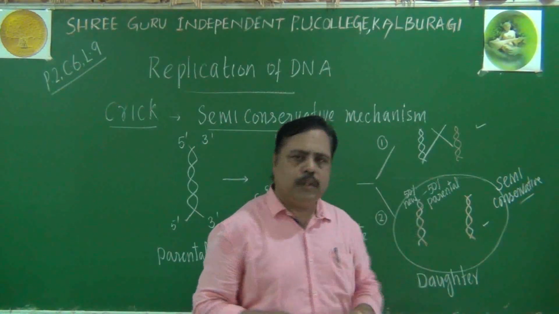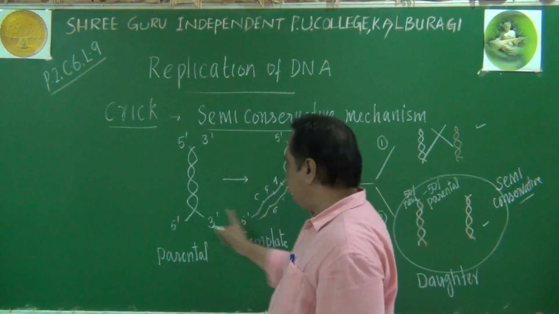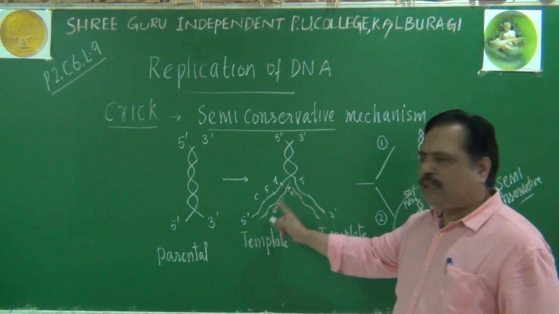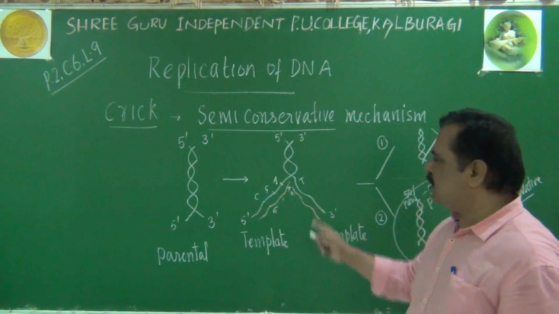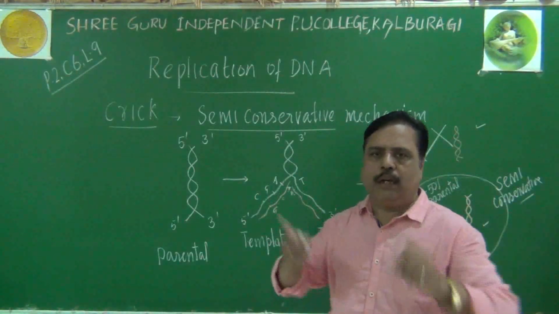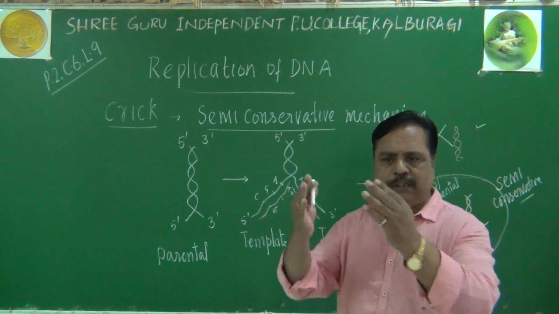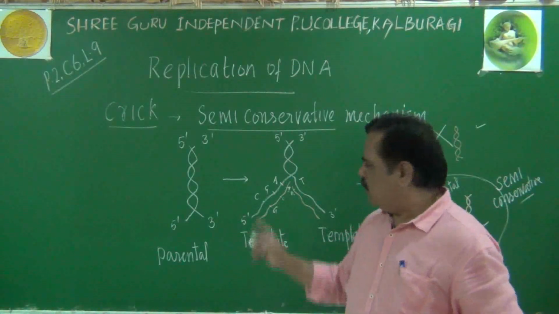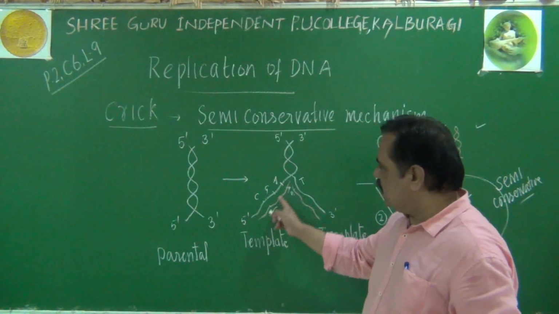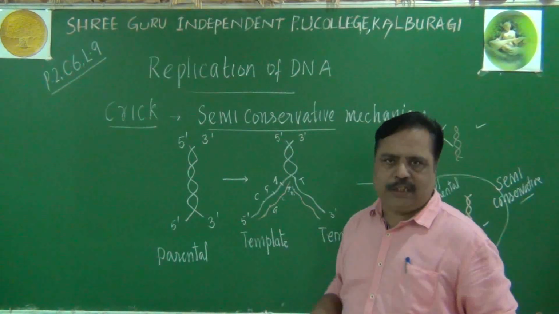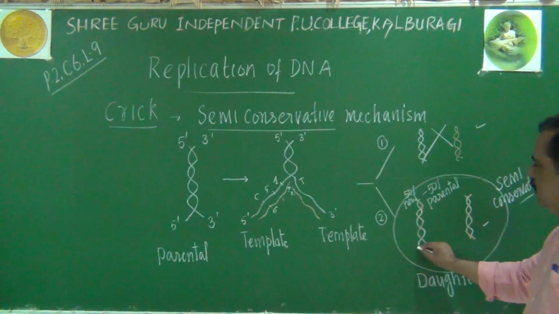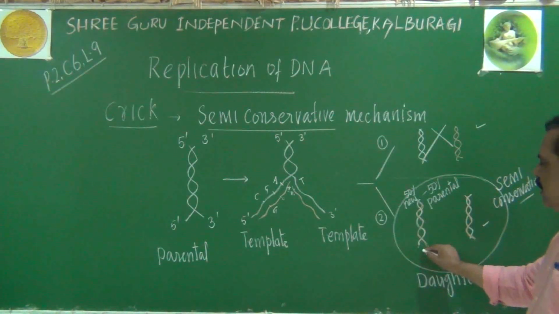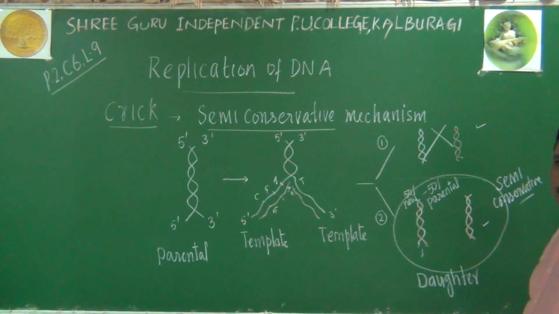Here also, the two strands are separating. After separating, the parental strands or template strands do not join among themselves. Once they separate, that's all. Now they will synthesize their own new complementary strand. That new complementary strand and template will join, and they will become one daughter molecule.